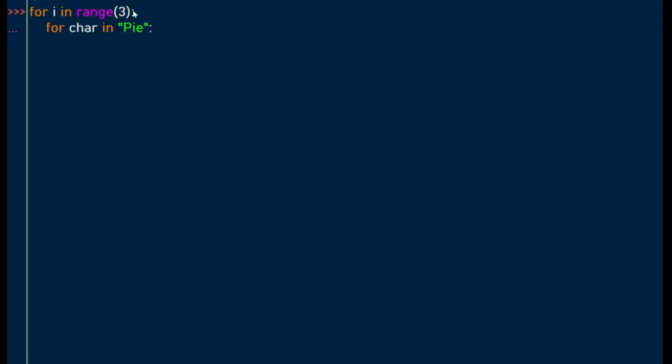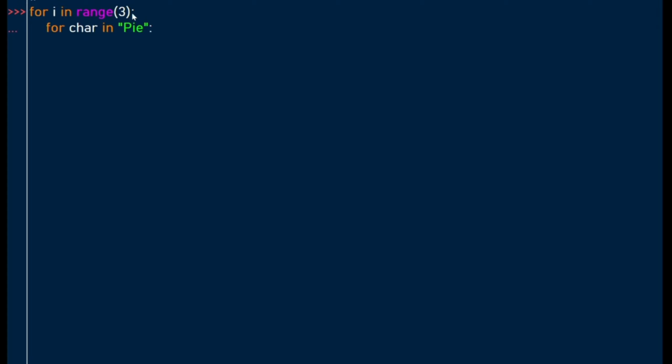When you have a 3 within the range method, we start counting from 0, 1, 2, and loop 3 times. When we hit 0, the first value will have to loop again through these characters. How many characters do we have here? We have 3 characters: the P, I, and E.